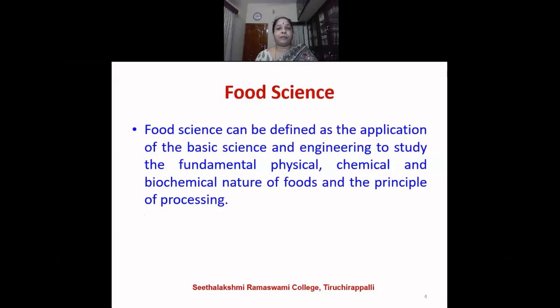Similarly, rice can also be processed into different products. From rice, we can get rice flour. We can also get the broken rice, the different types of rice flakes, aval, and also the puffed rice, pori. These are all obtained from rice. So, it is the study of basic science and also engineering which involves the study of the physical nature of the food, chemical nature of the food, the biochemical nature of the food, and also what are the principles that are used in processing the food.